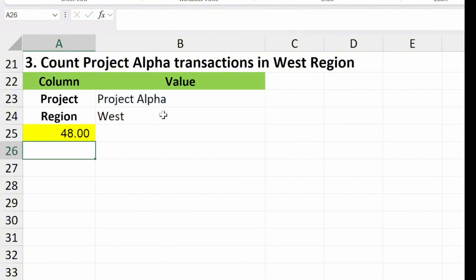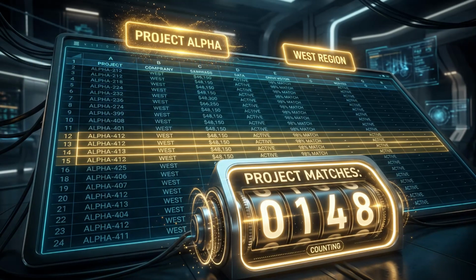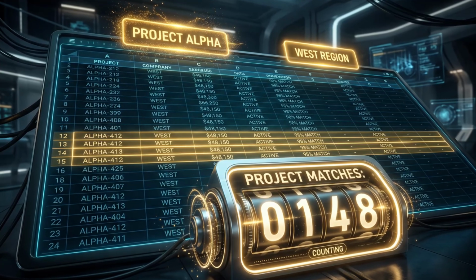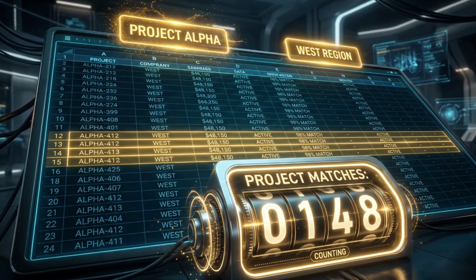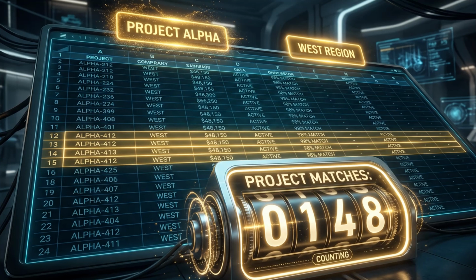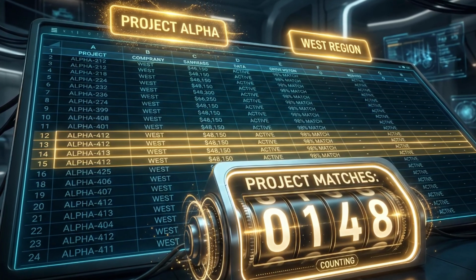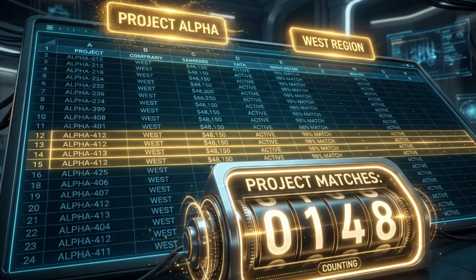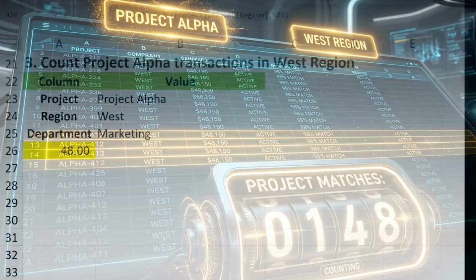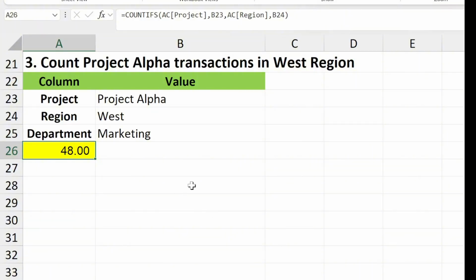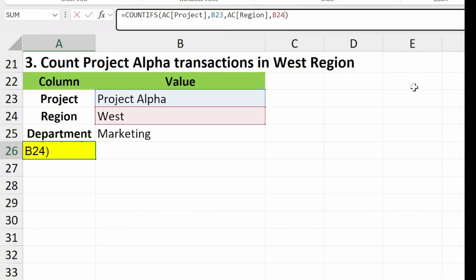Press Enter. Excel now filters rows where project equals Project Alpha and region equals West. Then it counts how many rows match those conditions. This formula is essential for workload analysis, project tracking, operational planning, and performance reporting. To refine the analysis, let us add department equals marketing. Excel should now count only the Project Alpha transactions in the West region that belong to marketing.